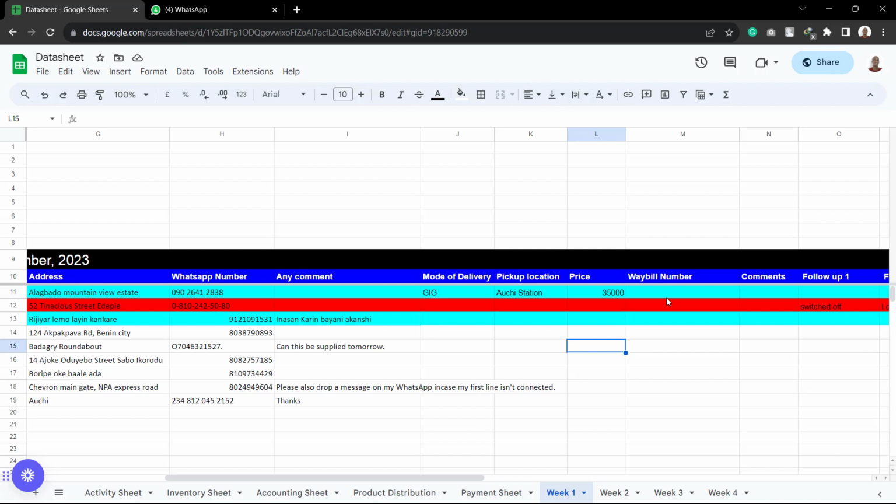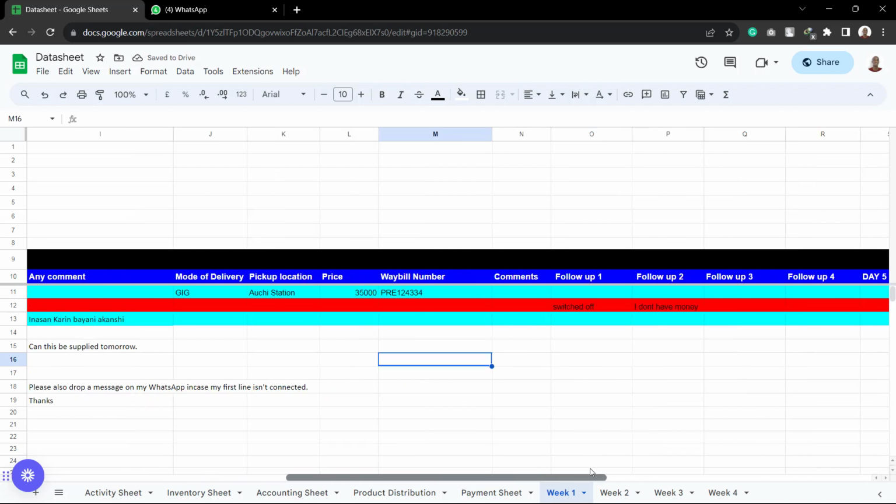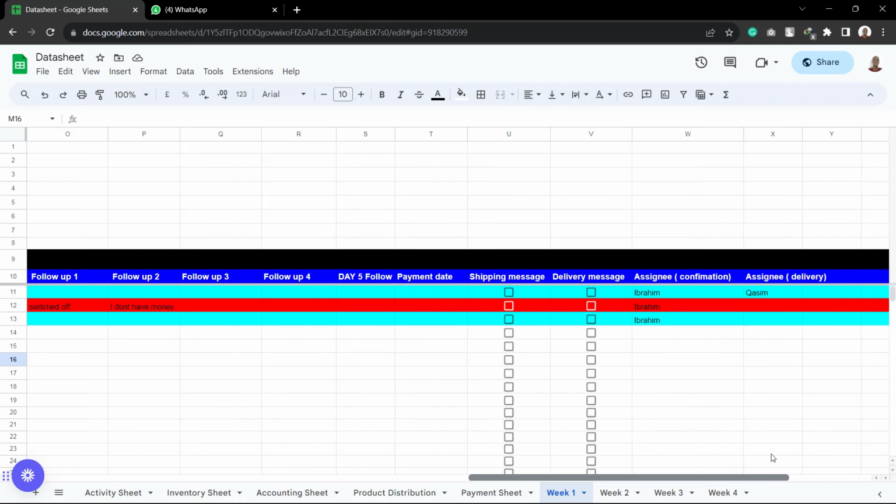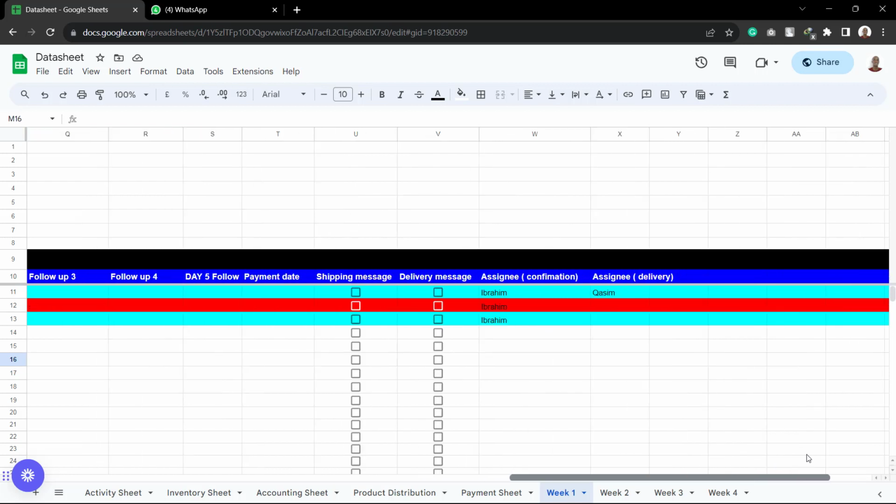So when you create the shipment, the number you are going to have there is the PRE something something. So that's what you are going to write here. So you write the PRE, maybe 1342345. Maybe that's the number, and you leave it. Do you understand? Then you move on, and that's all you need to do. So I think that's basically it.